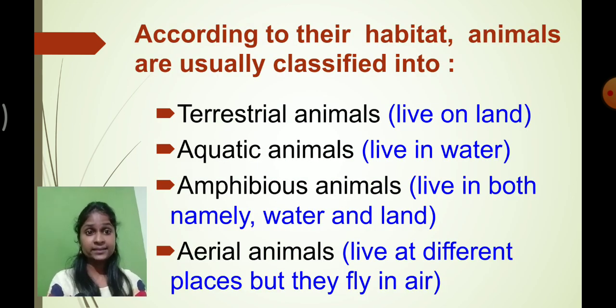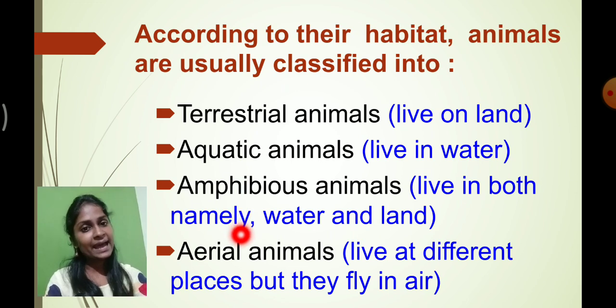And last but not least, we classify animals depending upon their habitat. Habitat means the place where animals live and survive. Here we classify animals depending upon their mode of living: terrestrial animals, aquatic animals, amphibious animals and aerial animals.